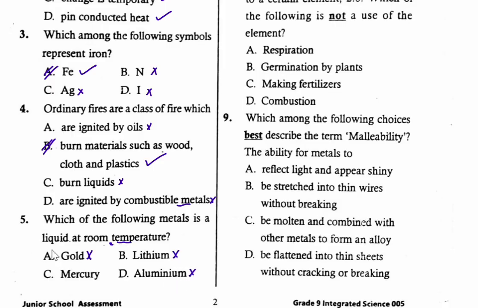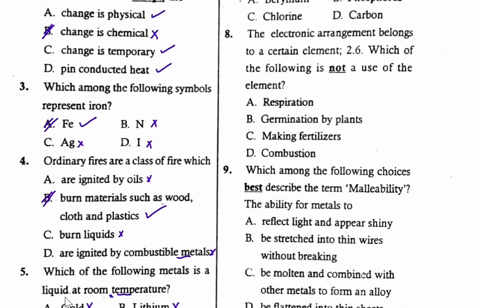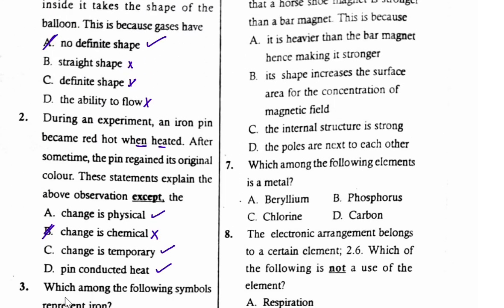And therefore, the only metal which is a liquid at room temperature from this given option is mercury. Mercury is a metal which is a liquid at room temperature. That is why it is used in old thermometers. So mercury is a metal which is a liquid at room temperature. Let's continue to question number 6.